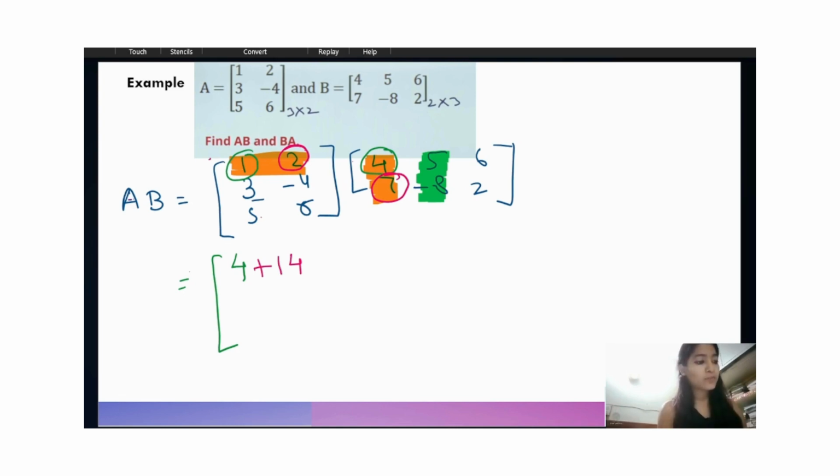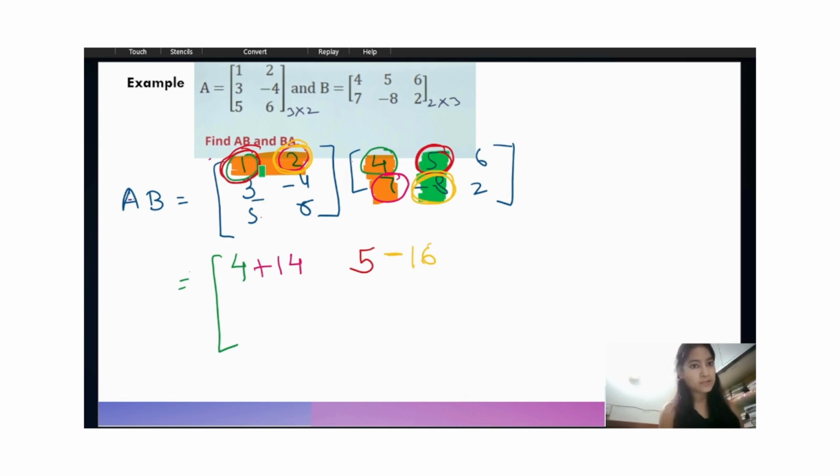So next, multiply this 1 with this 5. 1 times 5 is 5. Next multiply this 2 with this minus 8. 2 times minus 8 is minus 16. Next we take the first row again.